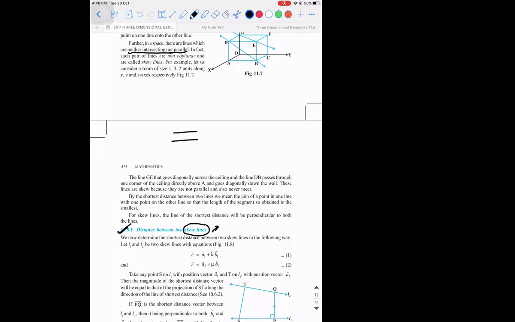In 2 dimensions, they don't intersect, but if you draw two non-parallel lines, they are definitely going to intersect. Whereas in 3 dimensions, you can still draw two non-parallel lines, but they will not intersect. Those kinds of lines are called skew lines.